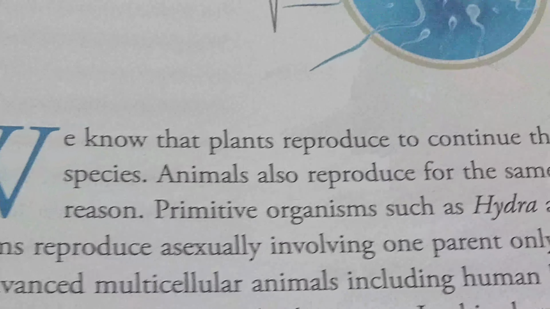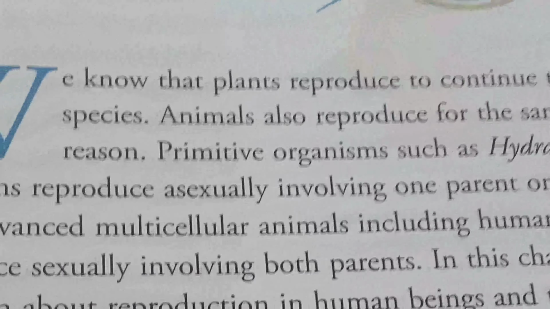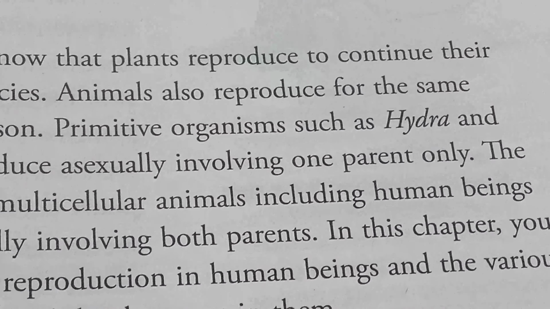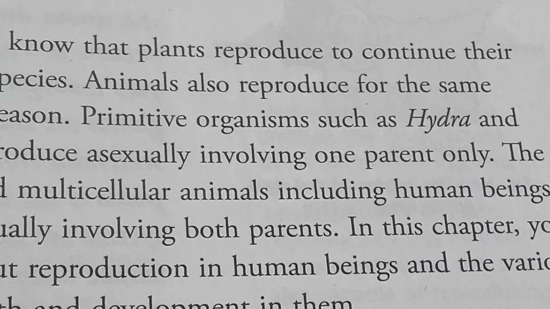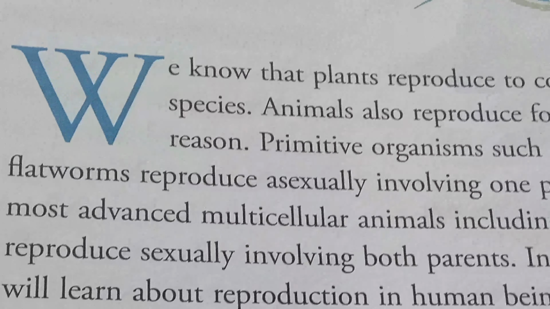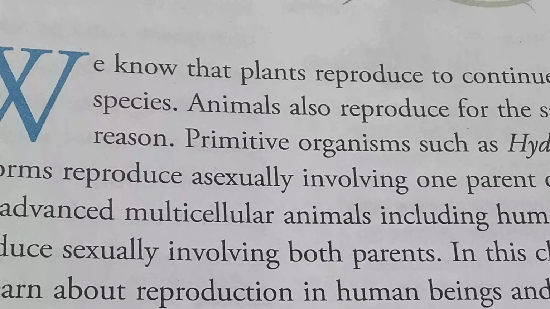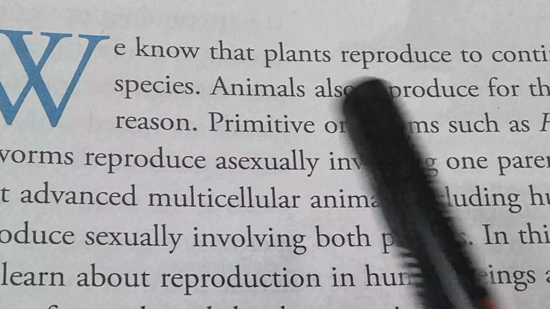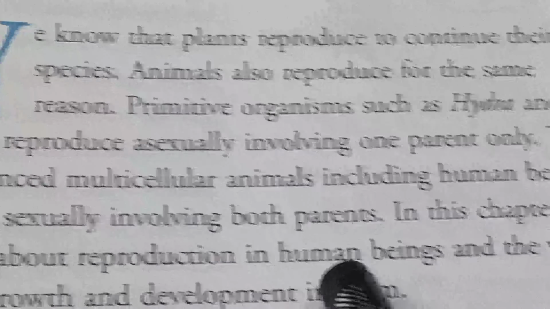We know that plants reproduce to continue their species. Animals also reproduce for the same reason. Primitive organisms such as the hydra and flatworms reproduce asexually, involving one parent only. The most advanced multicellular animals, including human beings, reproduce sexually, involving both parents. So actually, what is the basic difference? Basically, primitive organisms reproduce asexually, whereas advanced multicellular organisms like the human body reproduce sexually, involving both parents.